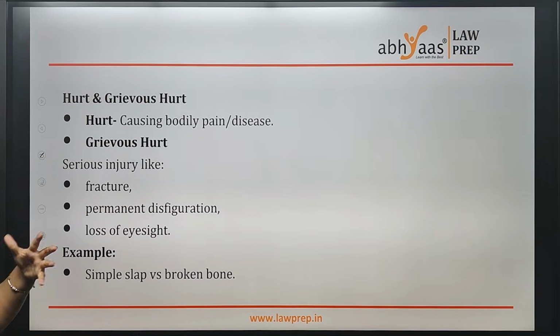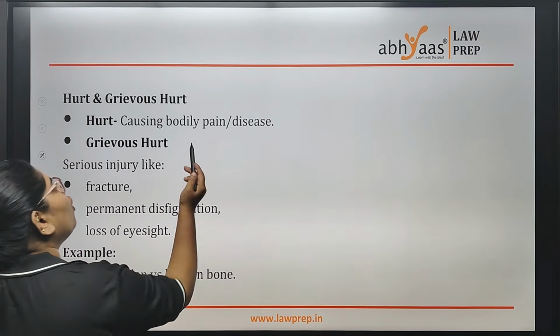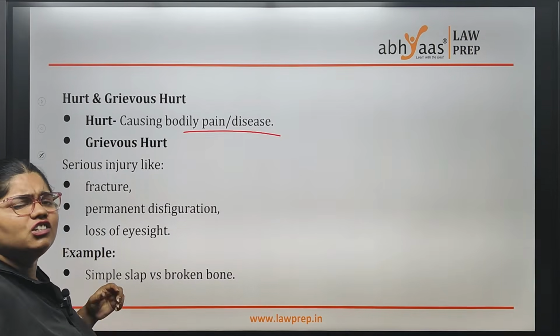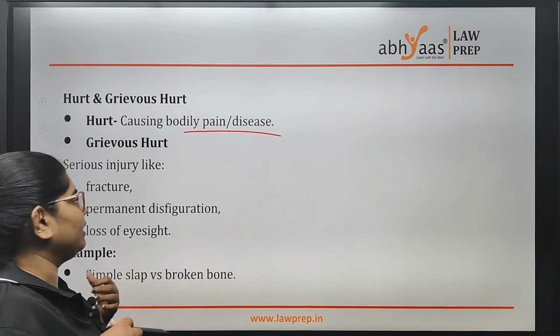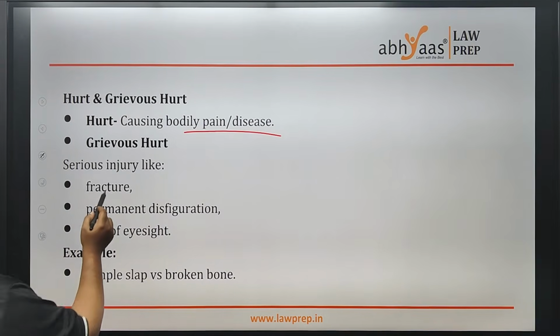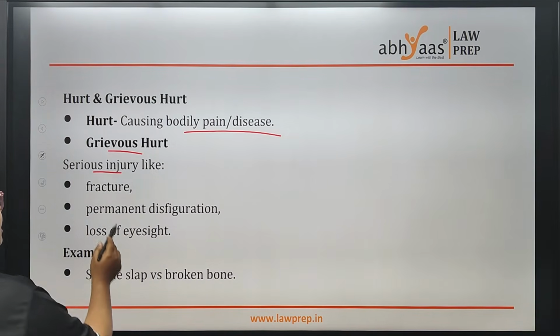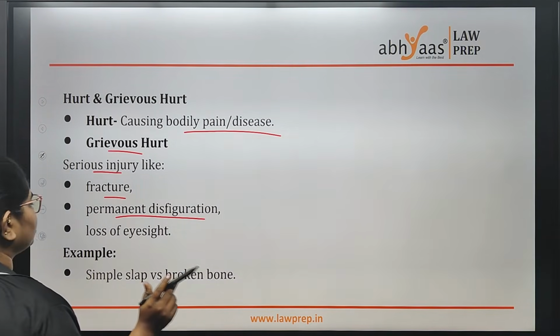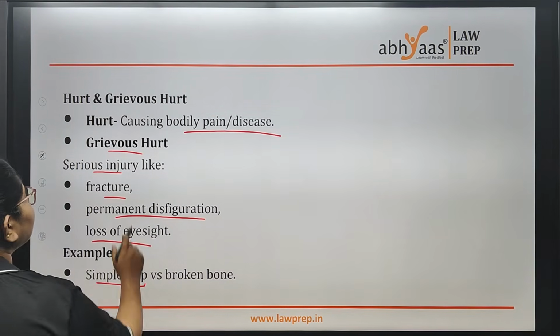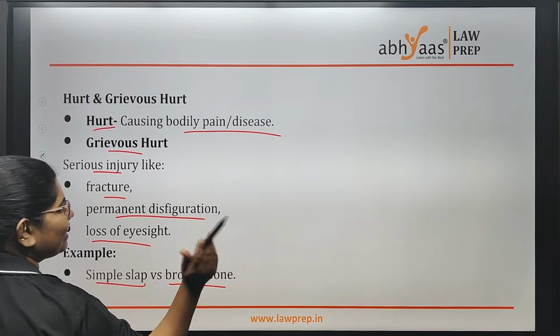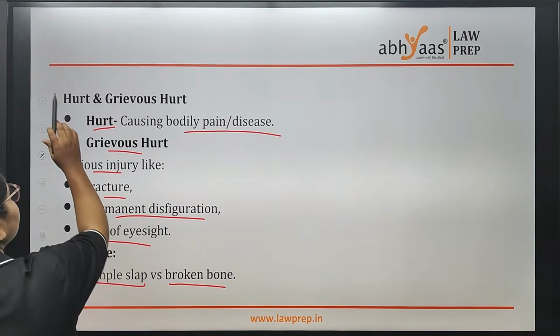Hurt and grievous hurt. Hurt is causing bodily pain or some disease. Small things like a slap are hurt. What is grievous hurt, how bad can it be? Grievous hurt is serious injuries like a fracture, permanent disfiguration, loss of eyesight. For example, a simple slap is hurt and breaking bones is grievous hurt.